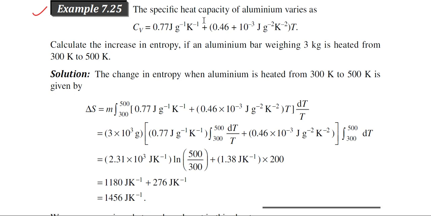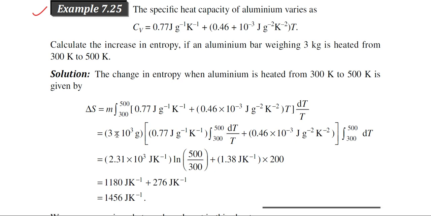The specific heat capacity of aluminium varies as Cv is equal to this one. That is, there is an expression for the heat capacity, Cv is given. Calculate the increase in entropy if an aluminium bar weighing 3 kg is heated from 300 Kelvin to 500 Kelvin. So in this particular problem, mass is given, initial temperature and final temperature are given, and the expression for the specific heat is given.